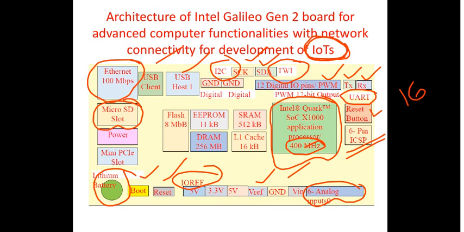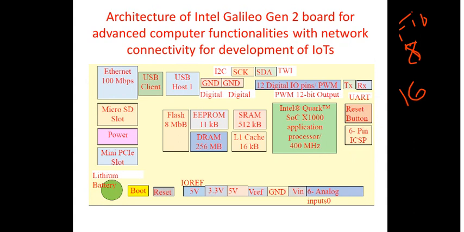And coming to the last, that is the memory specifications as far as your Intel Galileo is concerned. You have got 8 megabytes of flash memory. You can see compared to your Arduino, you have got a large amount of memory here.